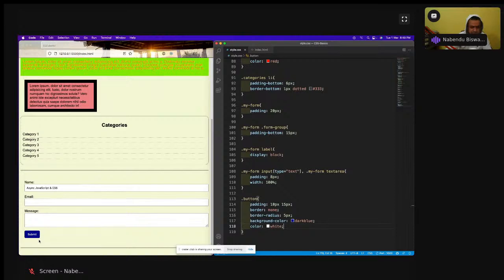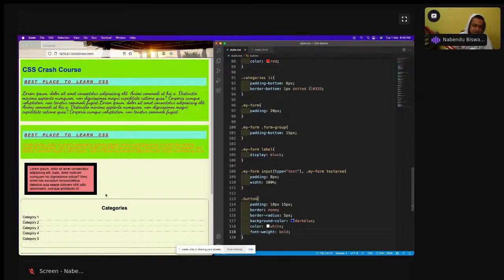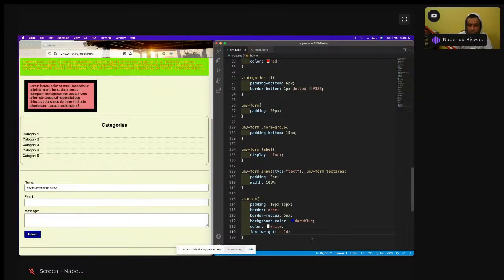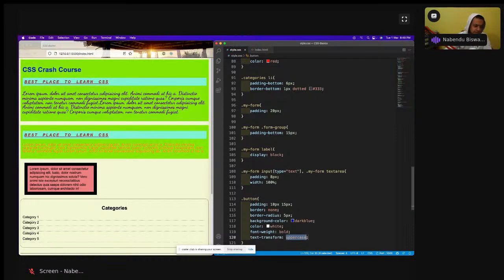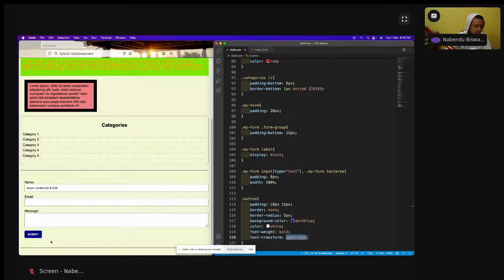But I will do something more, maybe font weight bold. Font weight bold I will give, and one more thing I will give. Okay, it is looking good. Text transform is uppercase. Text transform uppercase I'll do, and it will look good. So everything is good here. Everything is done. Just I need the hover style.